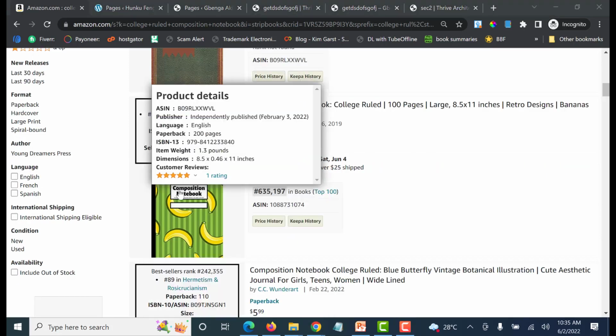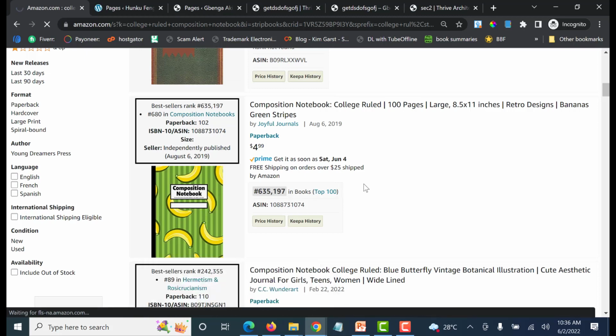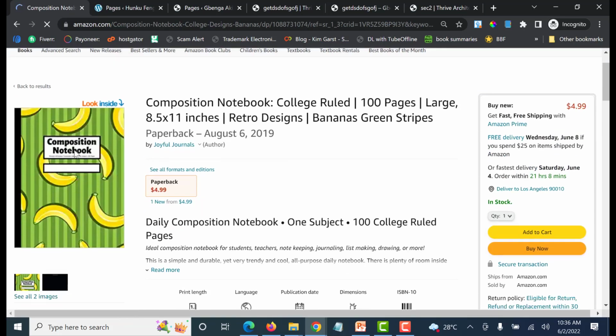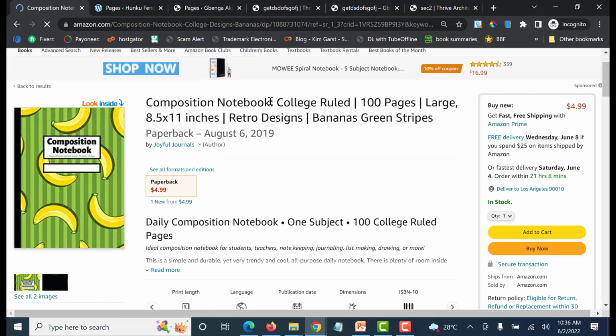So you see that's the only thing. Let's open it up. If you are doing the composition notebook, you can see that all he wrote there is college composition notebook. This is the title, composition notebook. That's what he's going for, and he put it there just like that. That's all he's putting there.